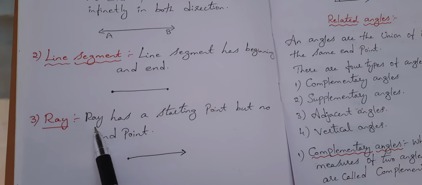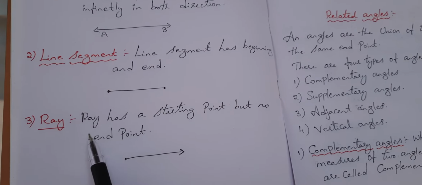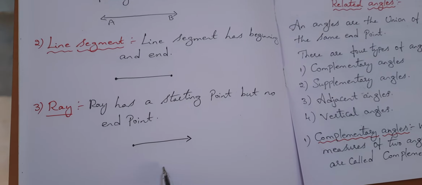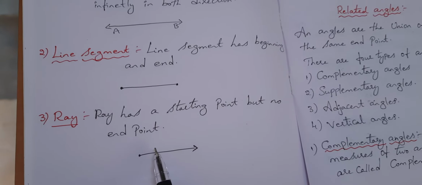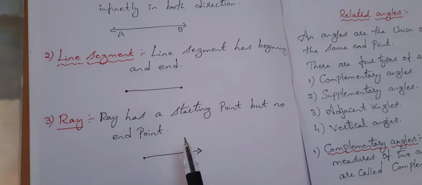So what is the ray? Ray has a starting point but no end point. This ray is having only a starting point but no end point. You see here also I have given a starting point but no end point. It is continuing. So this is called a ray.